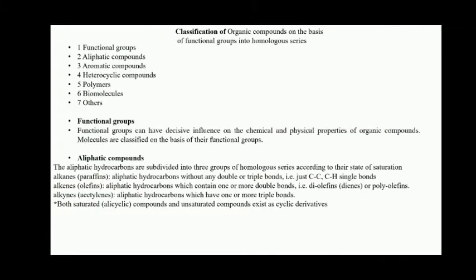Both saturated alicyclic compounds and unsaturated compounds exist as cyclic derivatives. We have a series of explanations for this.